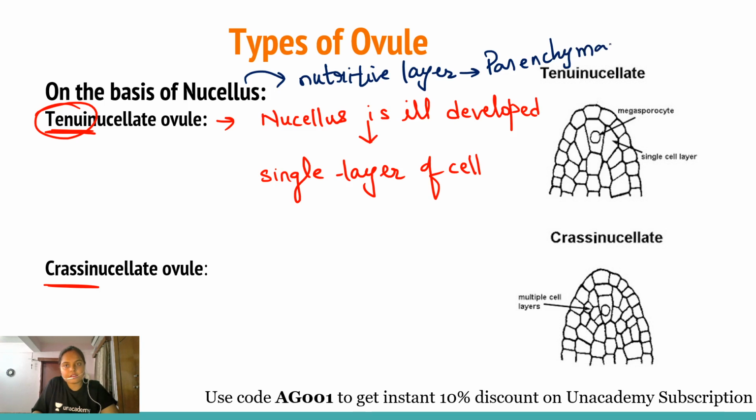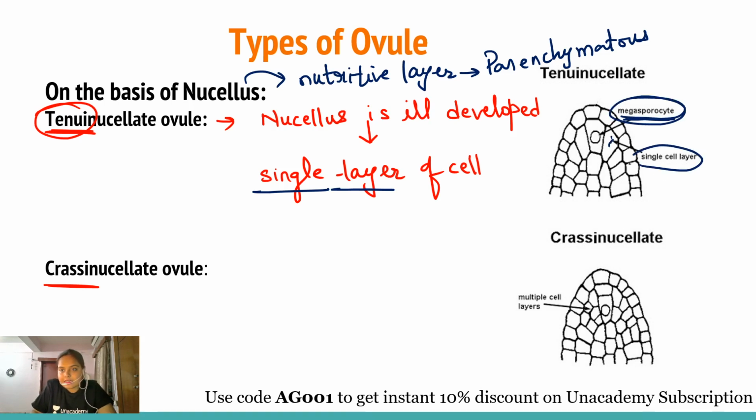Its function is to store food and help in the development of the embryo sac by supplying food to it. Tenuinucellate means a single layer of cells is present. For example, here this is the megasporocyte, and this is the nucellus, which contains a single layer of cells. This is the tenuinucellate condition, and it is normally found in gamopetalous plants.